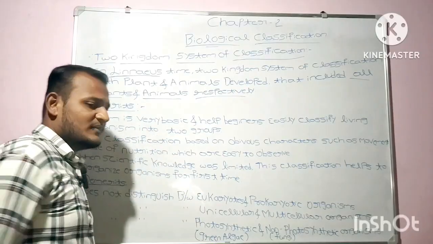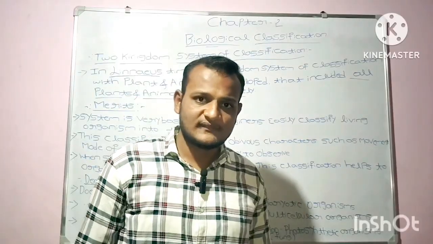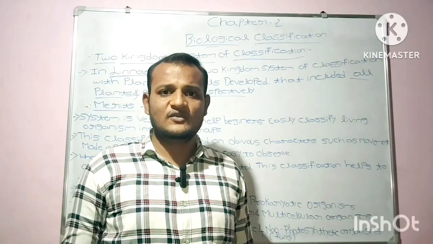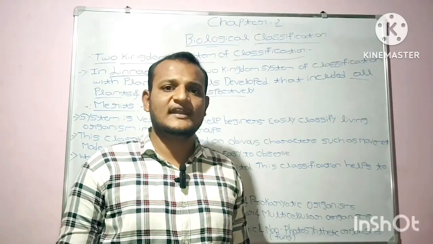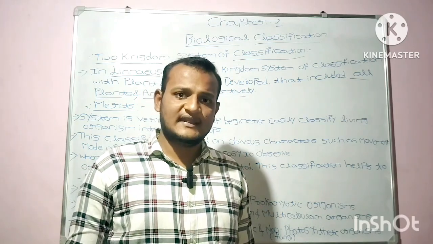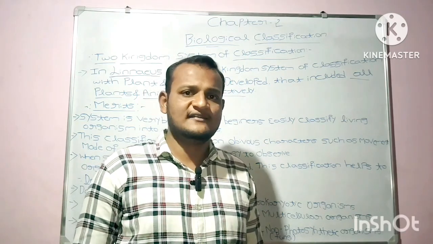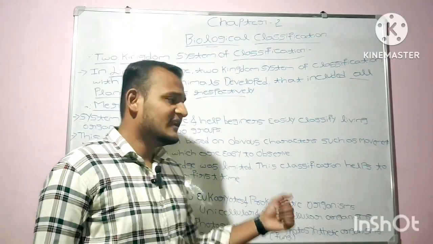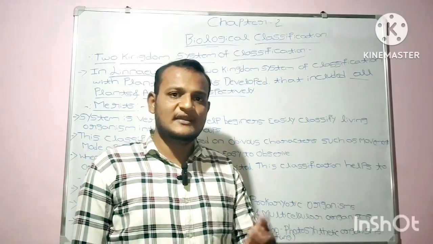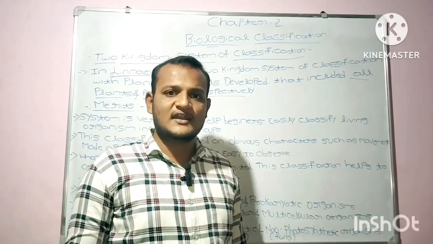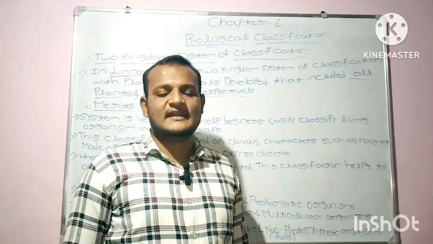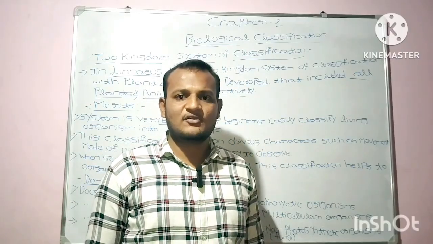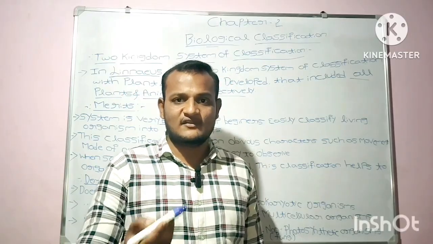merits of the two kingdom system of classification. As you know, this system is very basic because it has only two kingdoms, namely Plantae and Animalia. It helps beginners to classify living organisms into two groups, plants and animals, as it is very helpful for beginners to classify which are plants and which are animals.